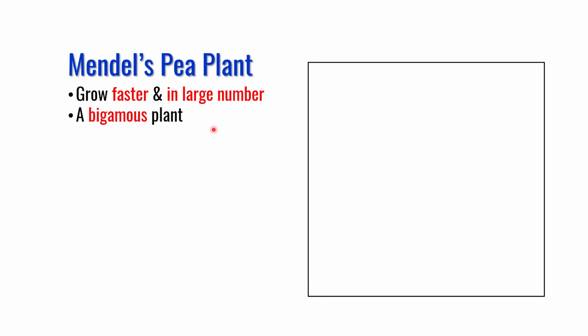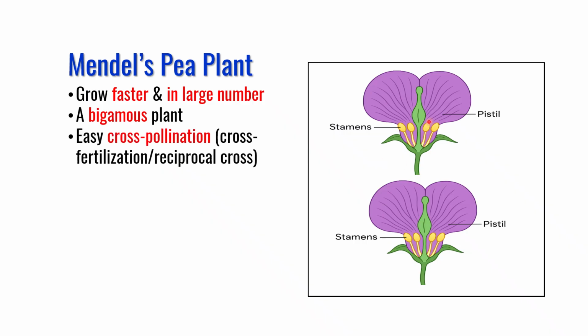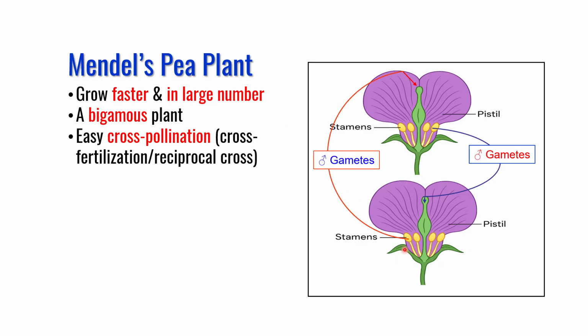Second, it is a bisexual plant, meaning both male and female reproductive organs are present in the same flower. This allows him to do reciprocal crosses. For example, the male gametes from the upper flower were dropped on the pistil of the lower flower, or alternatively the stamen or male gametes from the bottom flower were dropped on the pistil of the upper flower.